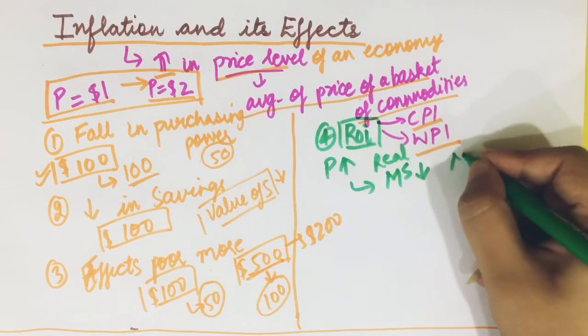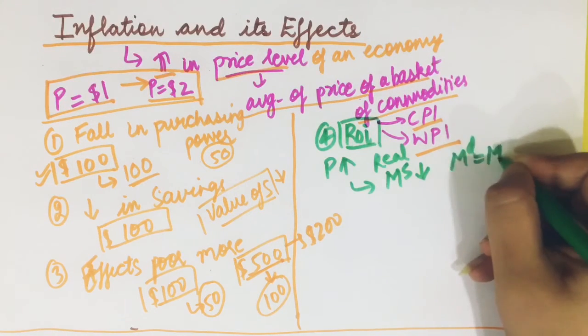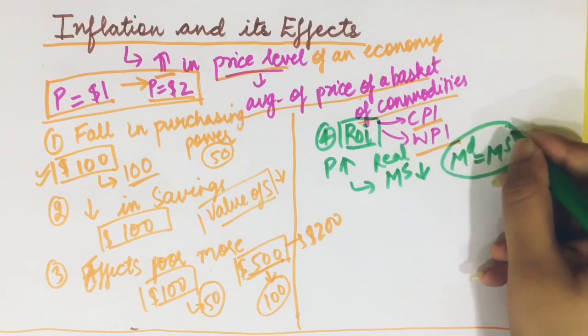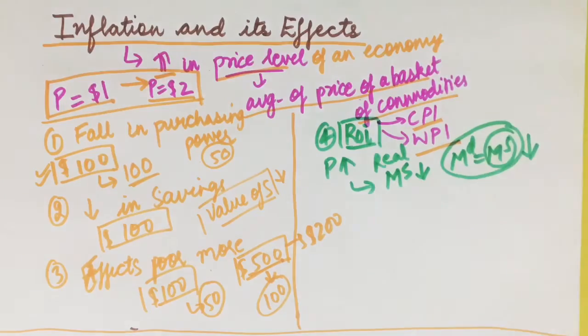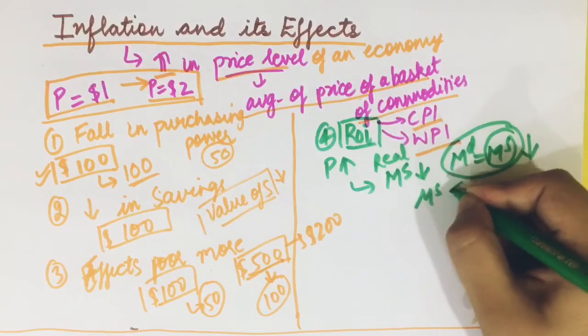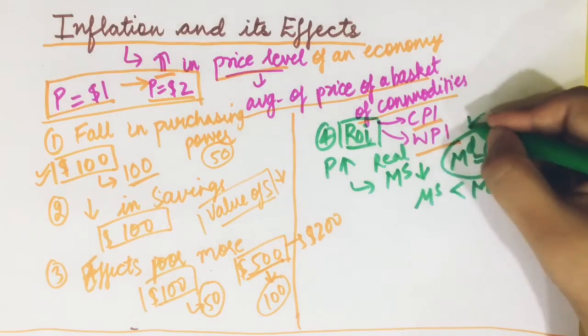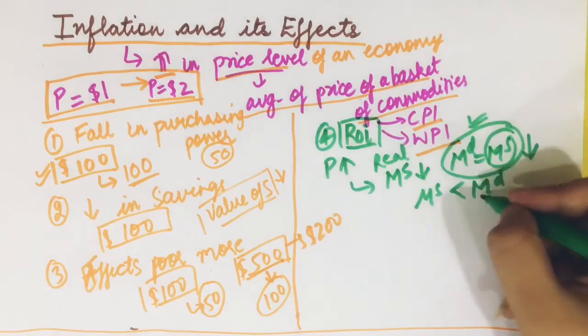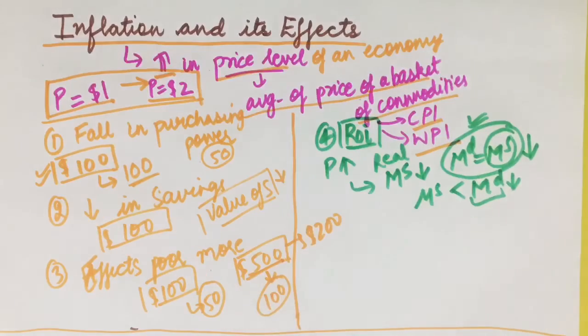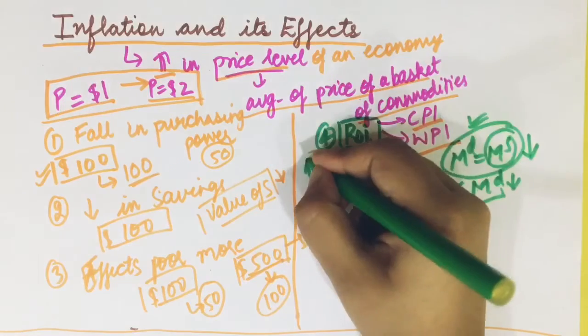The rate of interest is determined when money demand is equal to money supply. Now my money supply has fallen, so money supply becomes less than money demand. My money demand is the same. So in order to ensure this equilibrium, I need my money demand to fall, and it will fall only when my rate of interest rises.